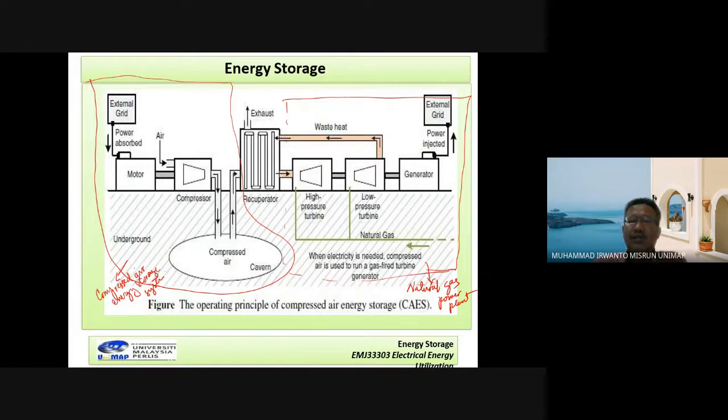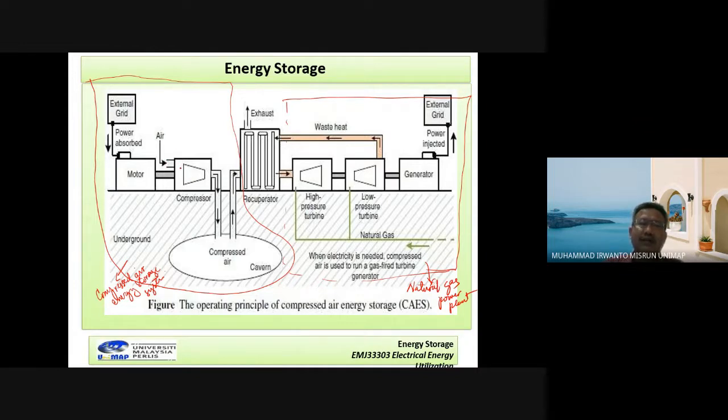Okay, now look here. When we have electricity from the grid, this electricity is used by this motor to move this compressor. This compressor is operated, and then air enters here.